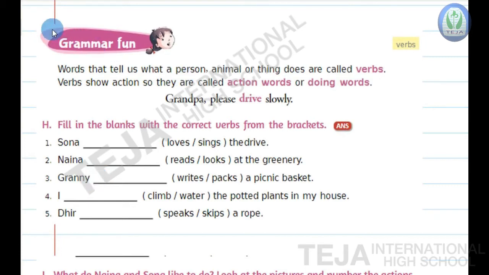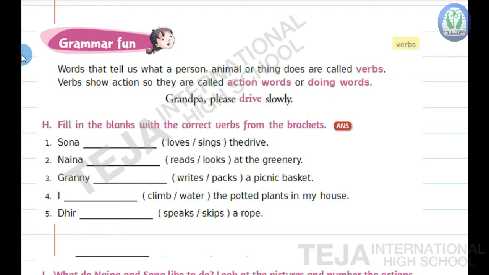Now next, grammar fun. In grammar fun, we are going to learn about verbs. As we have learnt about nouns, nouns are the naming words, names of a person, place or thing. Okay, these are the nouns. Now coming to the verbs, children, what are verbs?